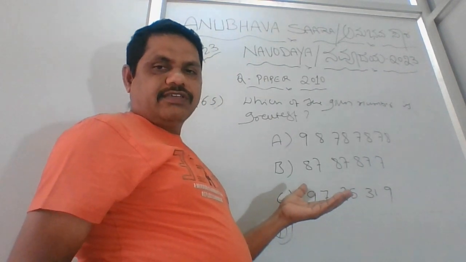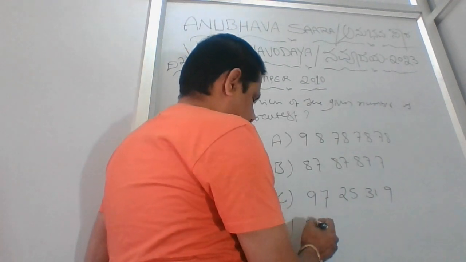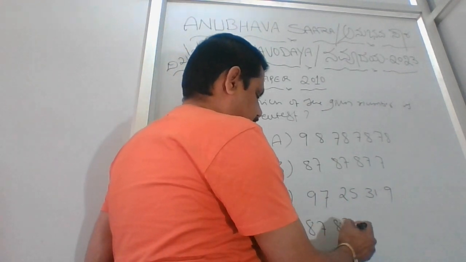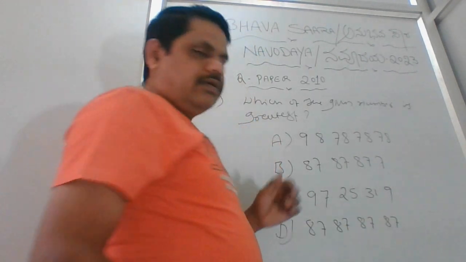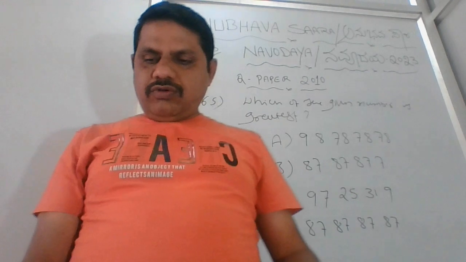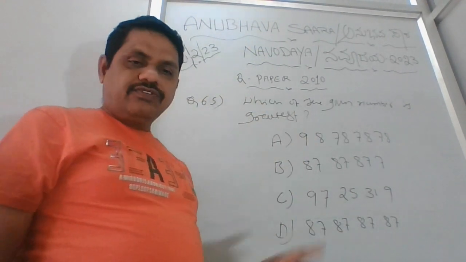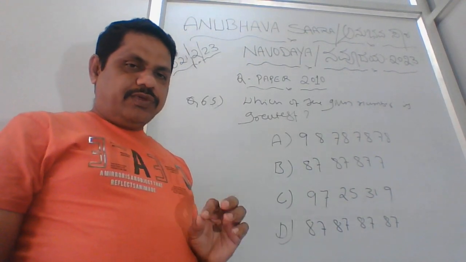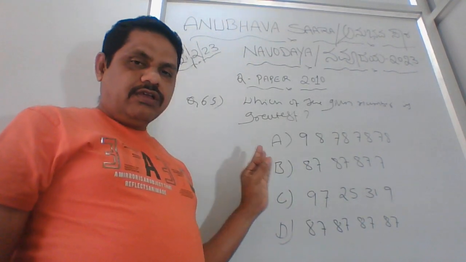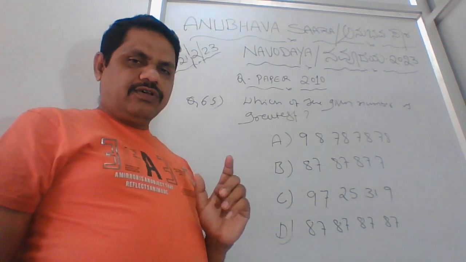Option D is 87, 87, 87, 87, that is 87 four times. Clear? So we saw the question and the options. I'll make you understand how we can find this with very simple logic.